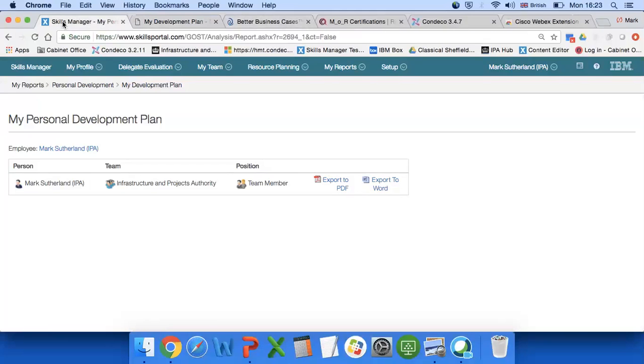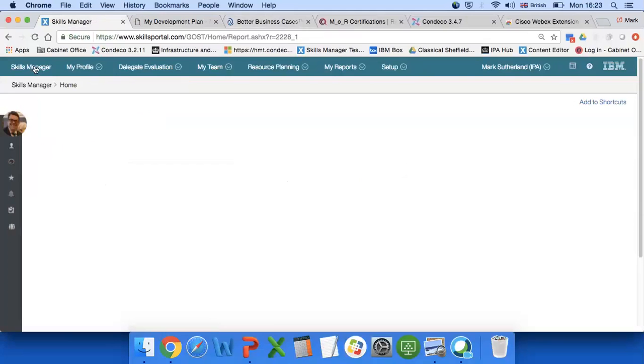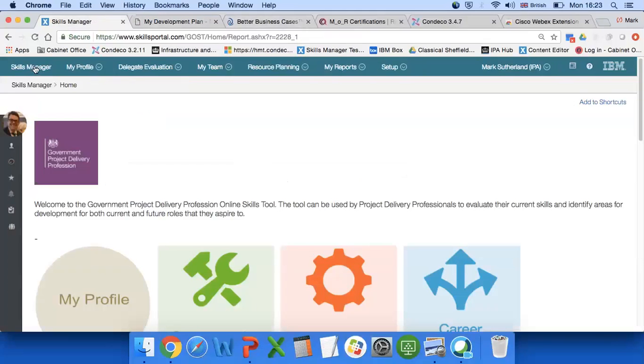So that's the GOST tool, Government Online Skills tool. We've already got nearly 5,500 project delivery professionals across government using the tool. With the launch in Department of Health and Social Care today, we're now in our 13th department. We've got a number of arm's length bodies as well. And individuals are using it to help their project delivery careers.